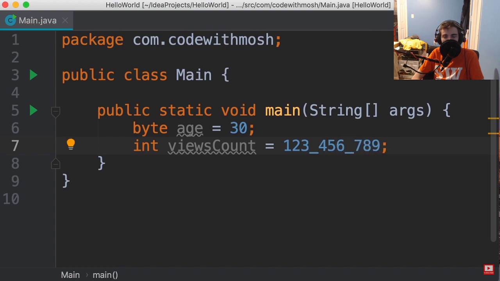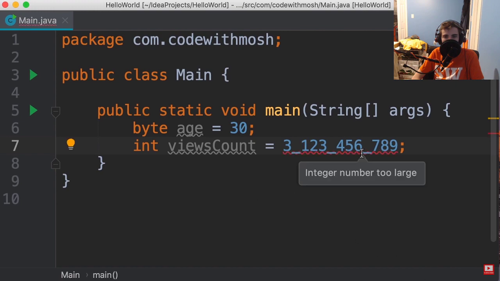So with integers, we can store values up to 2 billion. But let's say the number of times this video has been watched is 3 billion. So I added 3 here. Now we have a red underline that indicates an error. When we hover our mouse over it, we see this tooltip.